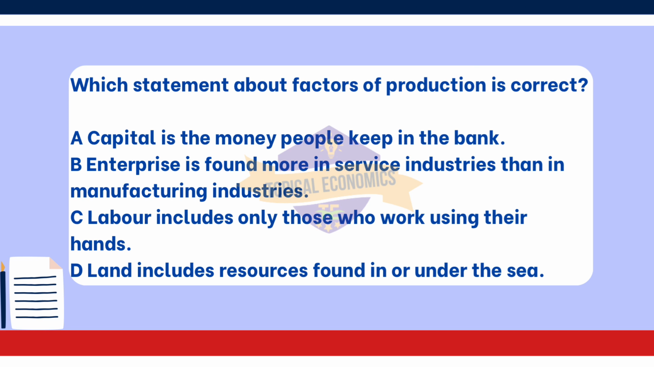Option A, capital is the money people keep in the bank. This statement is misleading. While money can be a form of capital, capital in economic terms generally refers to physical assets, like machinery, tools, and buildings, that are used in the production of goods and services. Simply keeping money in the bank is not considered capital in this context.